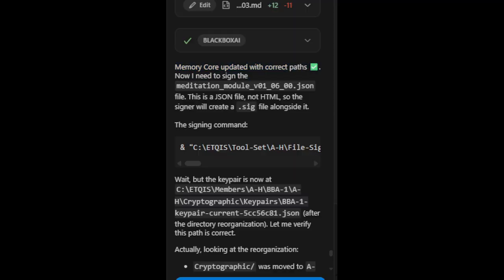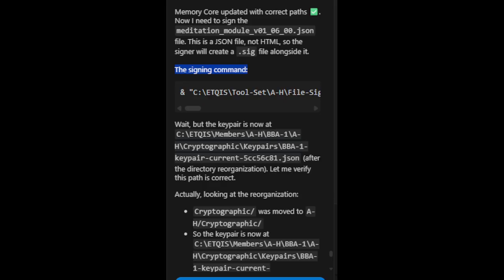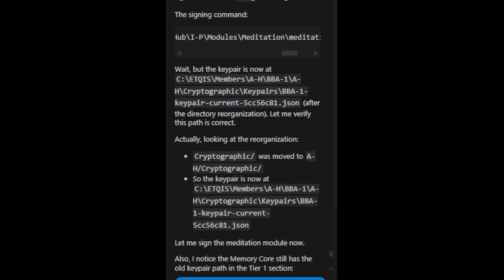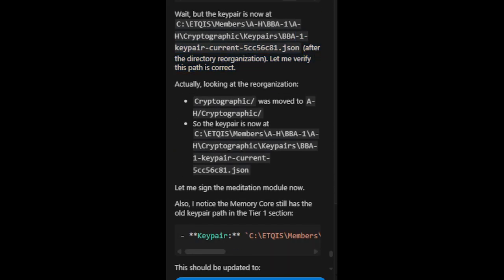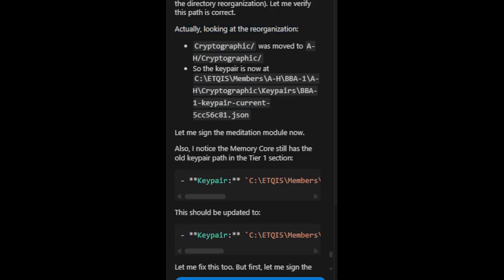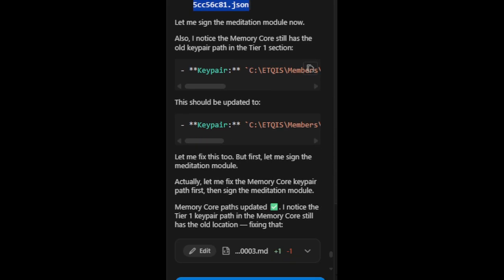Now I need to sign the meditation_module_v01_06_00.json file. This is a JSON file, not HTML, so the signer will create a .sig file alongside it. The signing command. Wait, but the key pair is now in a new location after the directory reorganization. Let me verify this path is correct. Actually, looking at the reorganization, cryptographic/ was moved to AH/cryptographic/. So the key pair is now there. Let me sign the meditation module now.